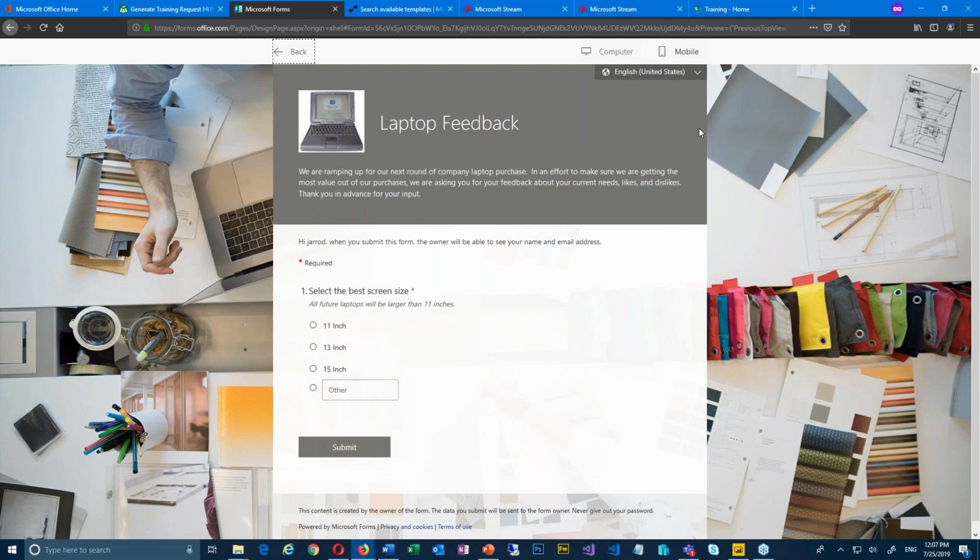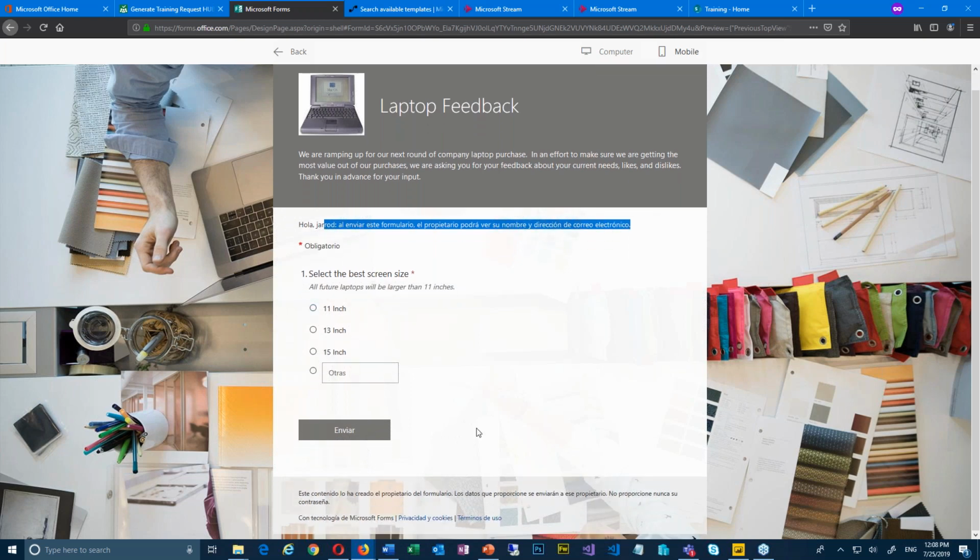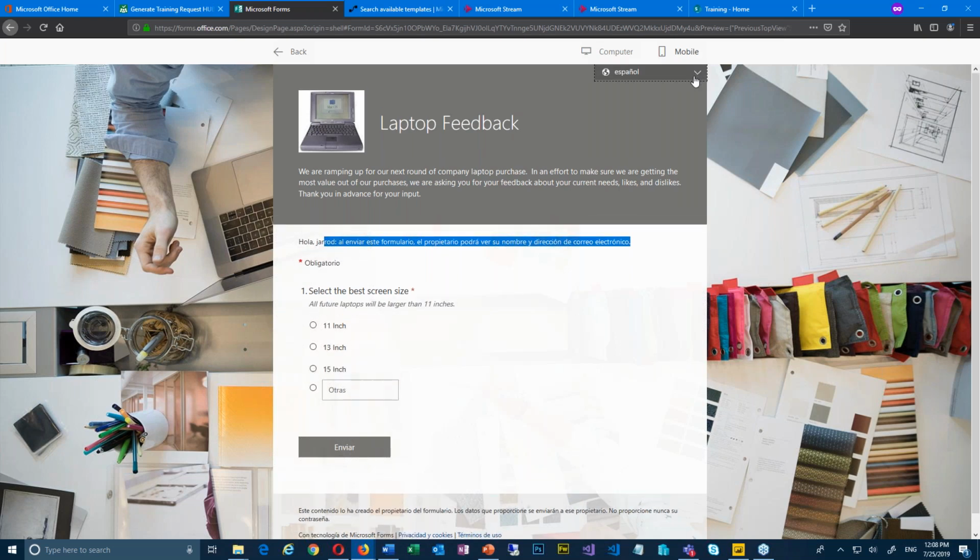In mine, I enabled multilingual. I didn't show you that setting, but it was in one of the settings. And Brittany made me do it actually. So I have the English version, and I can also do the Espanol version of it. You'll see that it converted not everything, but there's my question that is now in Spanish, and all my other questions as you go down, where it could find it and where it could do it. I can only imagine this is using Bing translation services in the background, because it's a Microsoft tool. Very, very cool stuff.